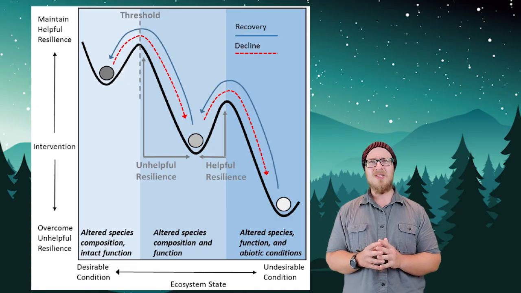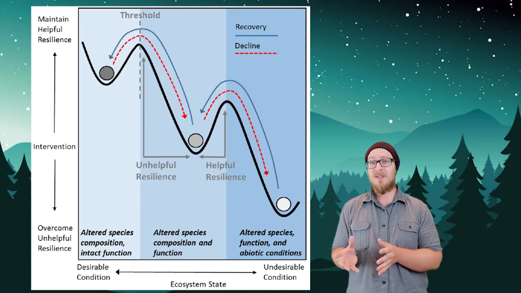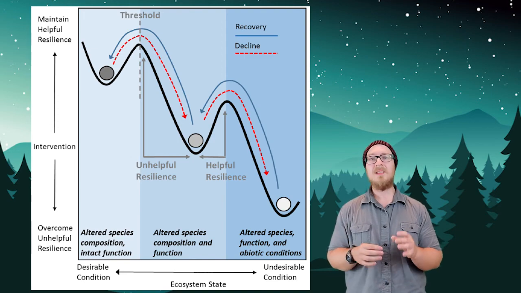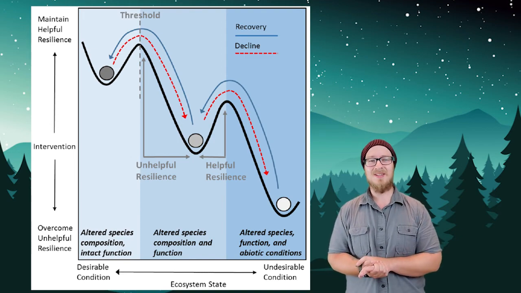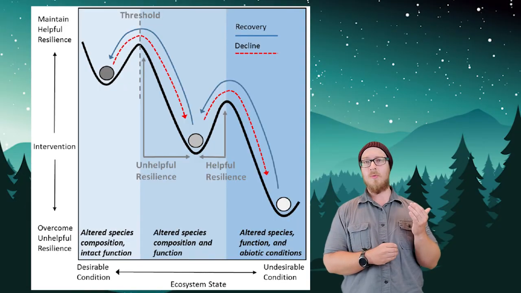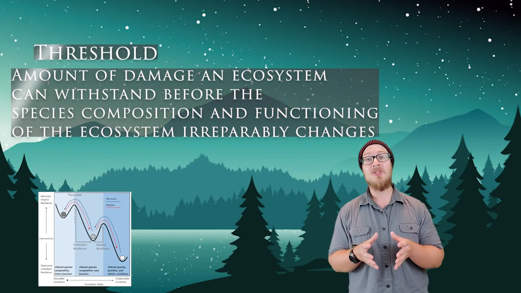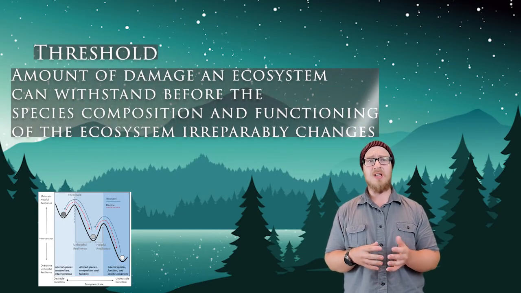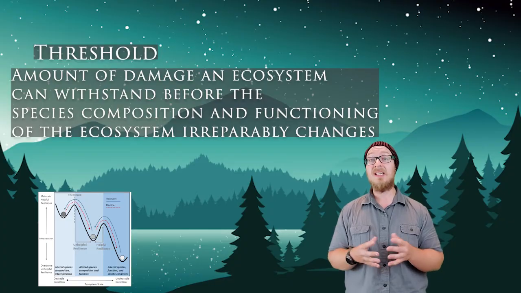Every ecosystem is resilient to certain disturbances like fires or major storms, floods, droughts, and other relatively minor disturbances. The key to understanding this concept is the threshold, or the amount of damage an ecosystem can withstand before the species composition and functioning of the ecosystem irreparably changes.